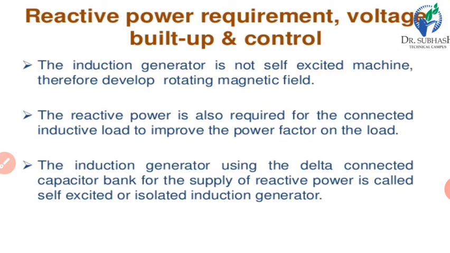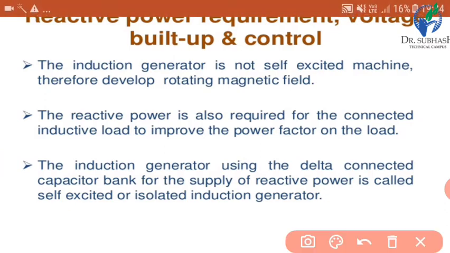Now reactive power requirement, voltage build-up and control. The induction generator is not a self-excited machine, therefore it needs a rotating magnetic field. See, one more thing we have to remember is it is not a self-excited machine.